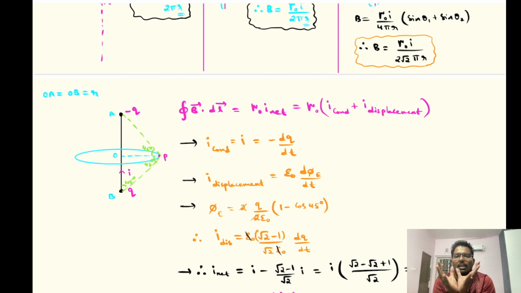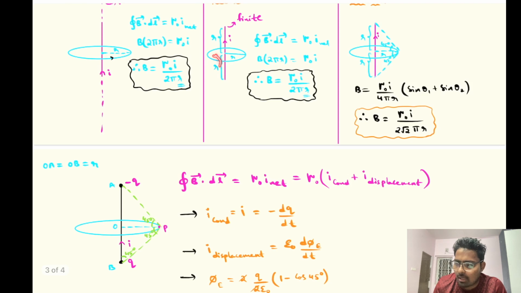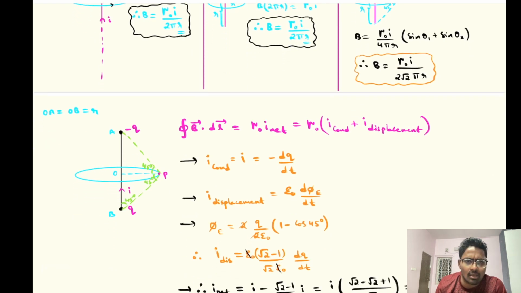When you consider a cone, the amount of flux going through is Q by 2 epsilon naught into 1 minus cos theta, where theta is the semi-vertical angle of the cone. So I use that formula, and the semi-vertical angle is 45 degrees. Why? Because in the question I have taken, this length is also r and this length is also r. Sir, is it valid only for equal lengths? No, whatever the length, you just need to find this angle. It can be any length. I just took a special case, but don't think it's valid only for the special case. Whatever the case, you can consider it. The only thing is you need the semi-vertical angle, then I can use this formula.